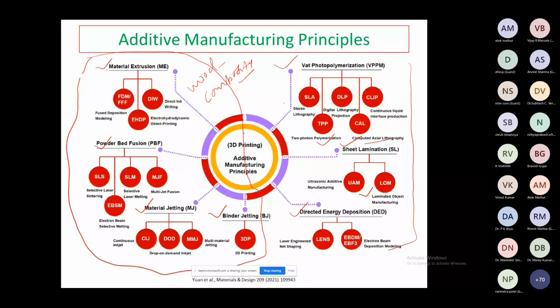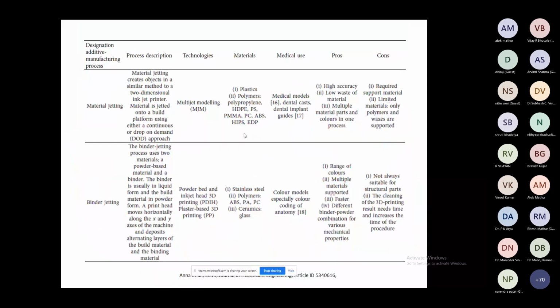So material jetting process, you can see this additive manufacturing process. Material jetting creates objects in a similar method to a two-dimensional inkjet printer. The material is jetted onto a build platform using either a continuous or drop-on-demand approach. Multi-jet modeling is the technology. The materials we can use are plastics, polymers, polypropylene, HDPE, high-density polyethylene, PS, PMMA, PC, ABS, HIPS, and EDP materials.